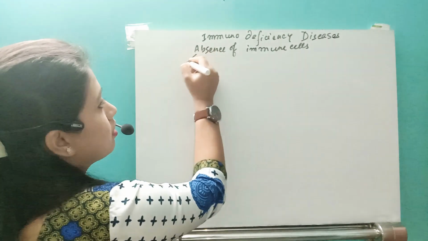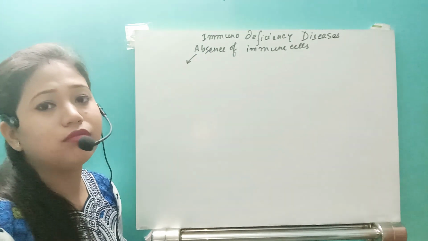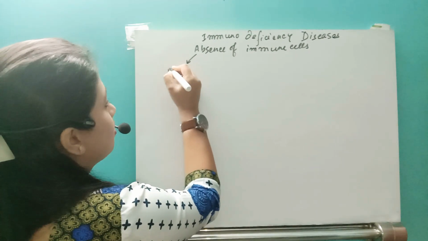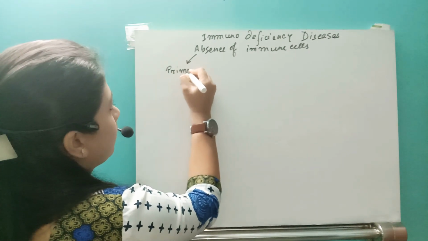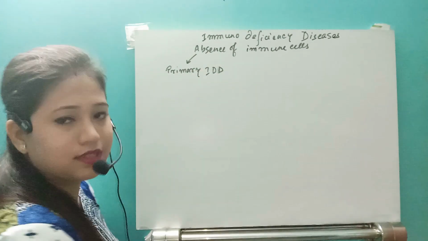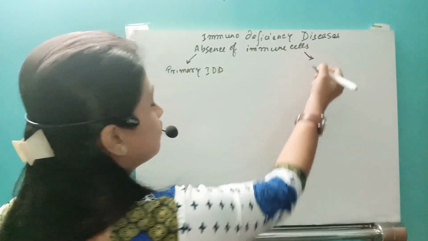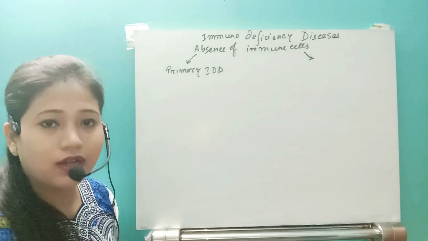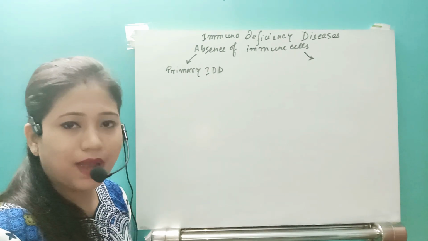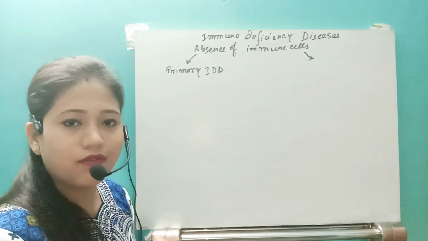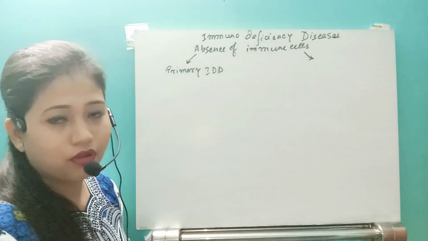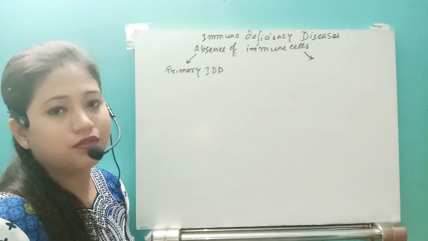So if the individual does not have the immune cell right from birth, then this is known as primary immunodeficiency disease. And if the individual has some type of invasion inside the body, like a microbial infection, bacterial or viral, or if a foreign particle enters and after that he develops destruction of the immune cell, then immunodeficiency occurs.